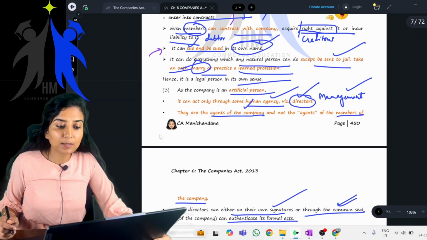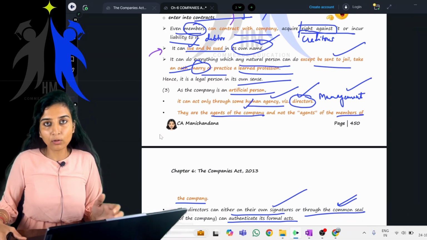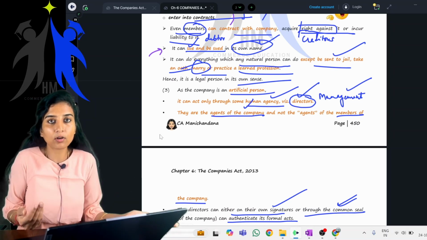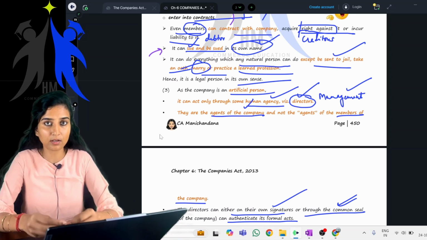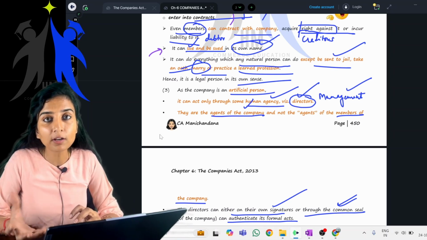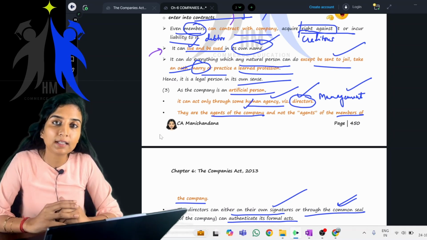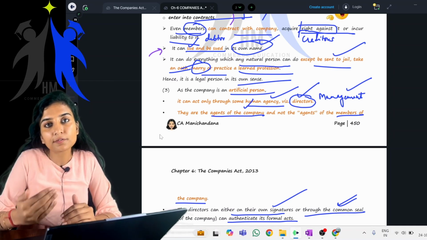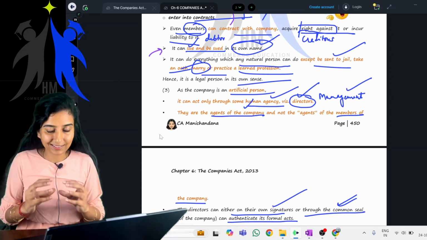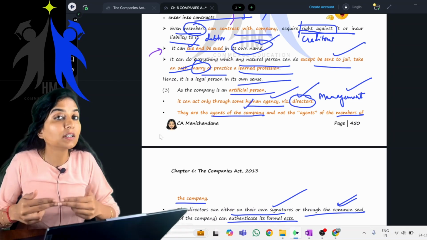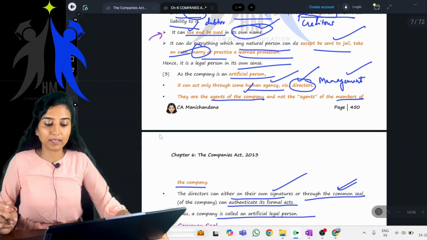As the company is an artificial person, it alone cannot go and enter into contracts. It alone cannot go and buy property. So it needs the help of some human agency. Who are these human agencies which work for the company? They are called the directors or the management of the company. Are directors the agents of the company or the agents of the members? The directors are the agents of the company, and they are not the agents of the members of the company. Clear?